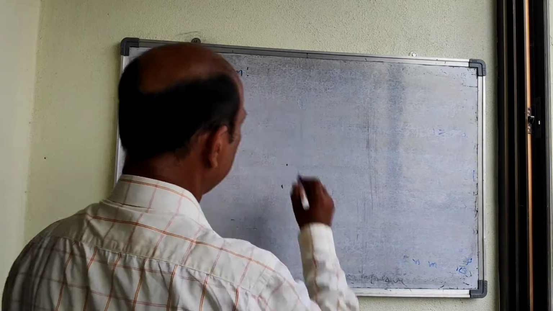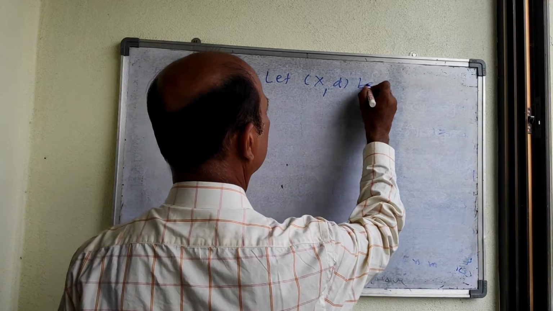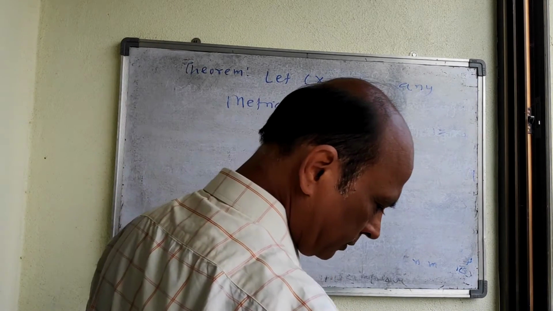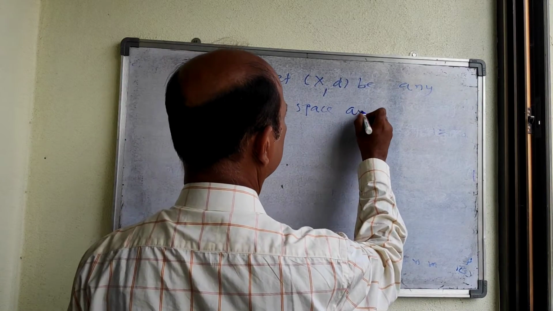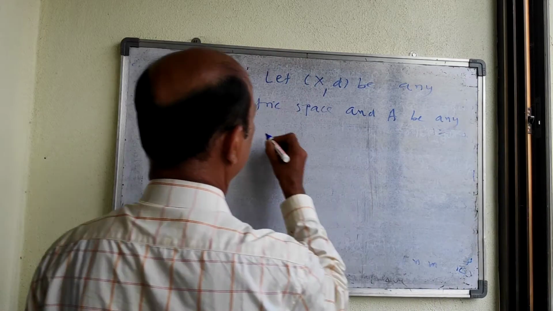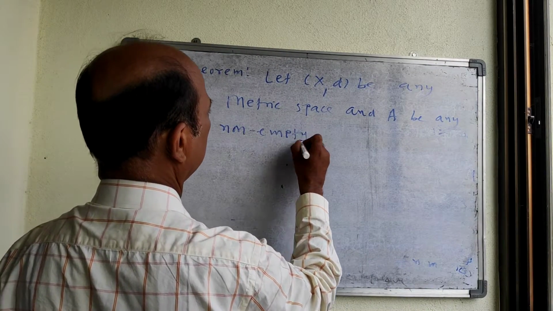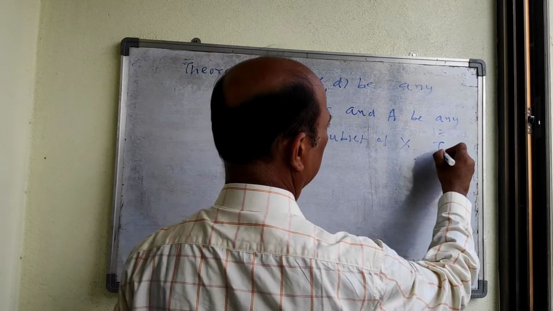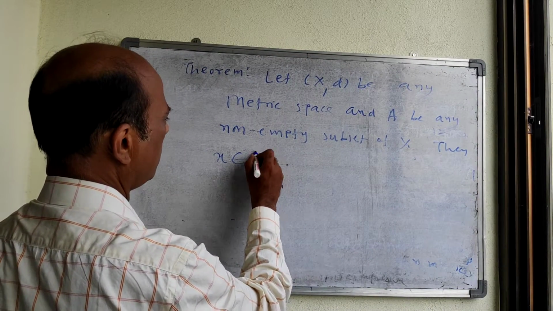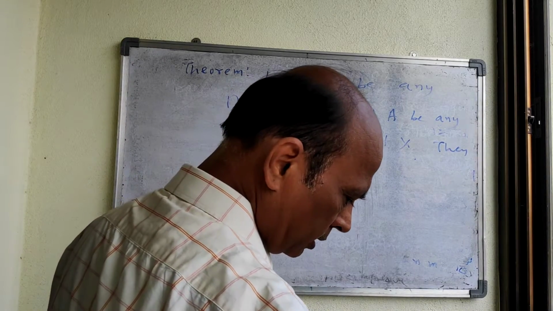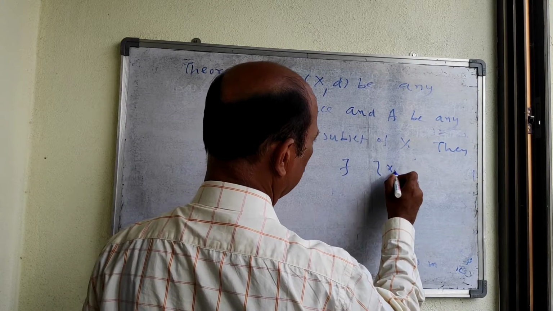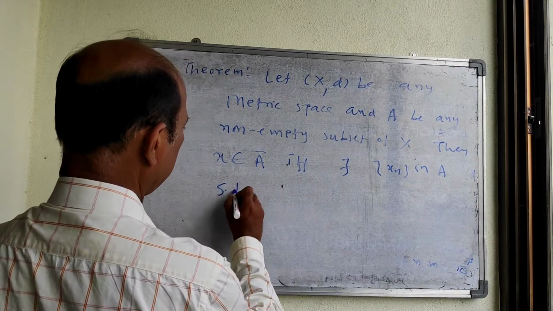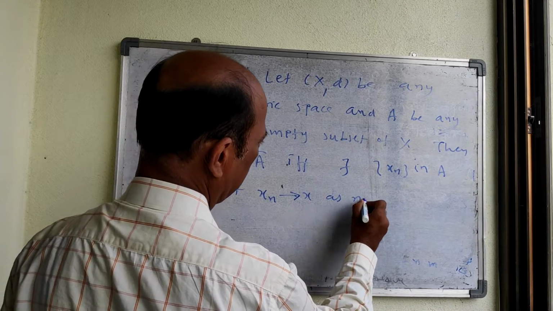Let (X, d) be any metric space and A be any non-empty subset of X. Then x belongs to A bar if and only if there exists a sequence x_n in A such that x_n converges to x as n tends to infinity.